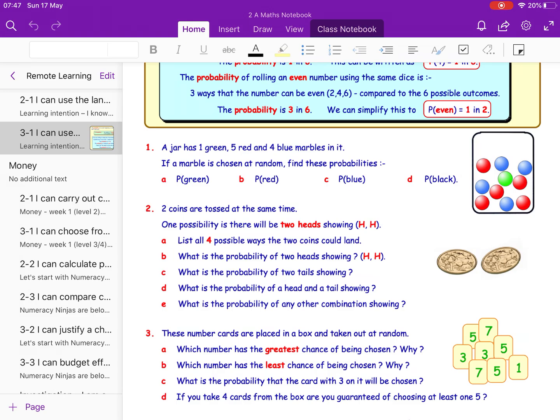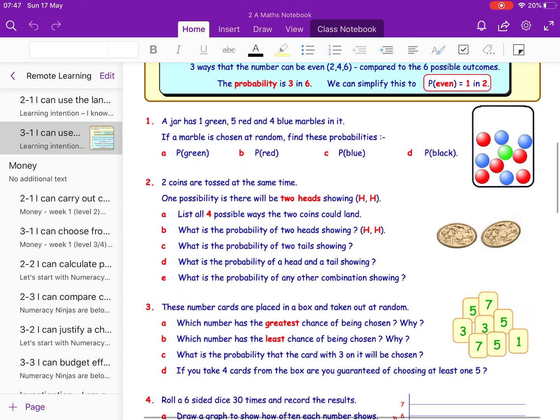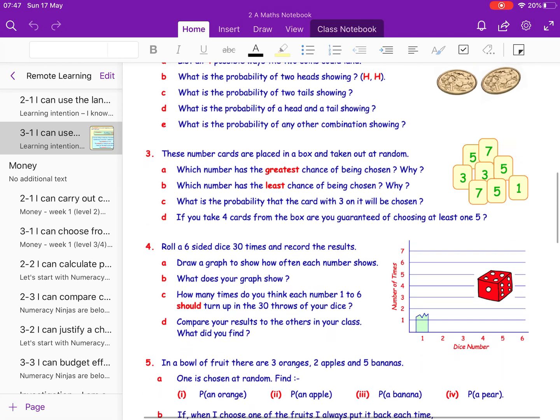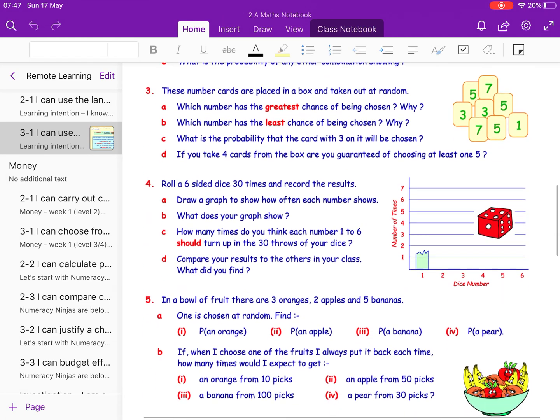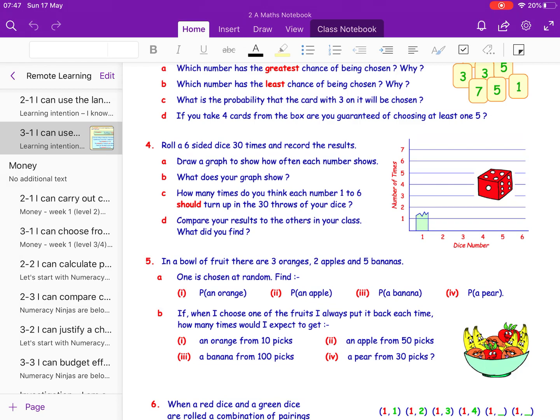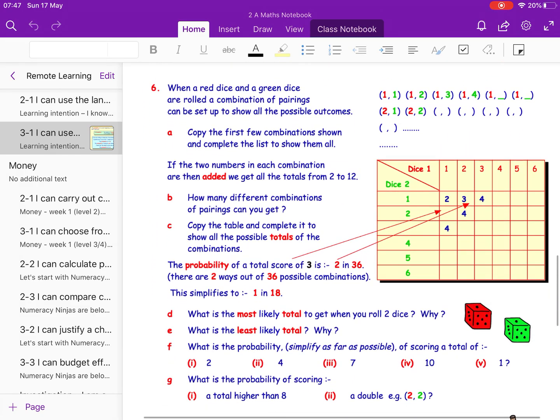Okay, then you're going to go through these questions all the same way. They do get a little bit more difficult the further you go on, but you just need to try and do as much as you can.